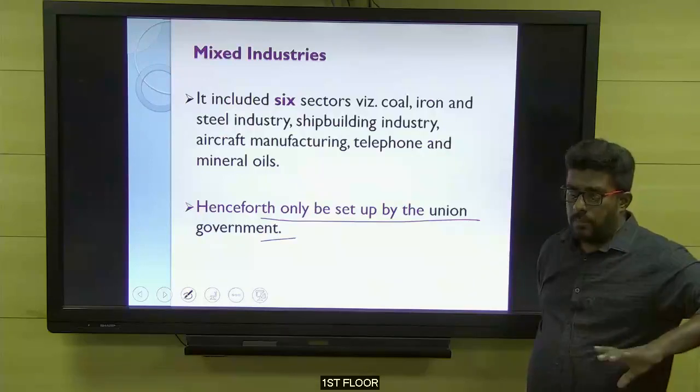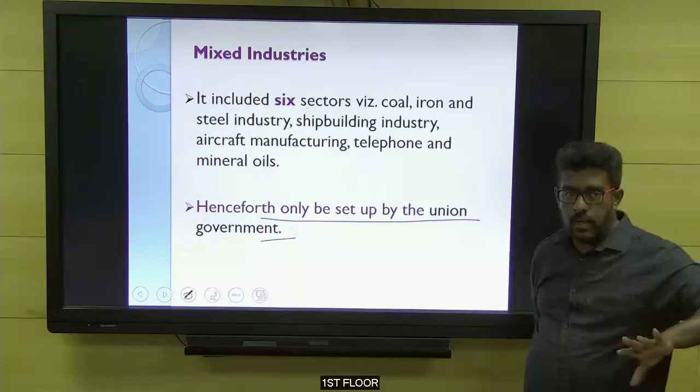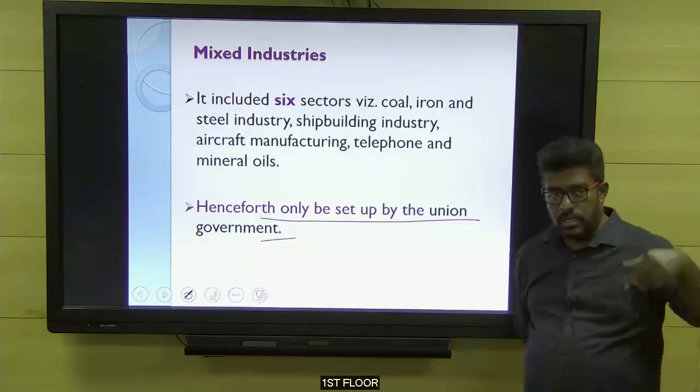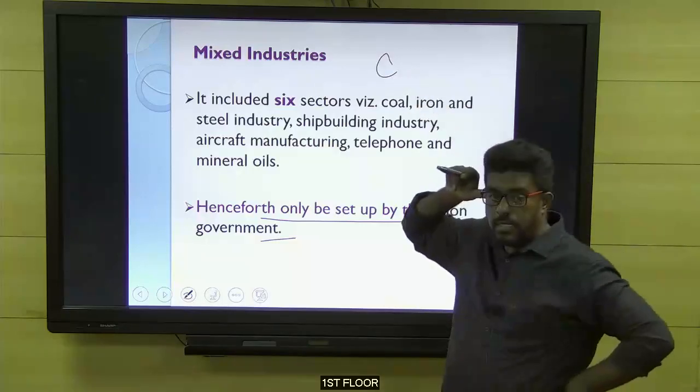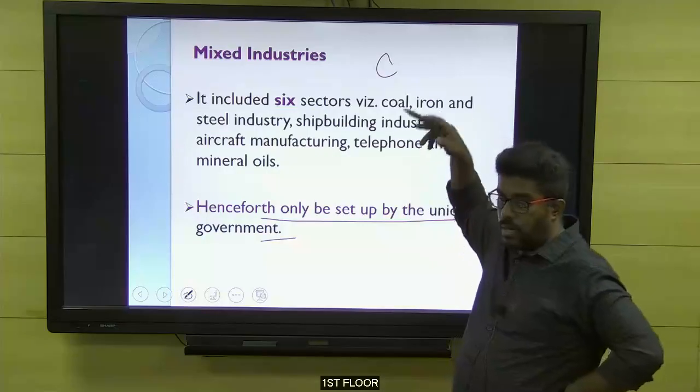So, the first policy made some announcement. The announcement is reservation. Reservation for central government. Reservation under mixed category. Then the third one is the regulated category, okay?